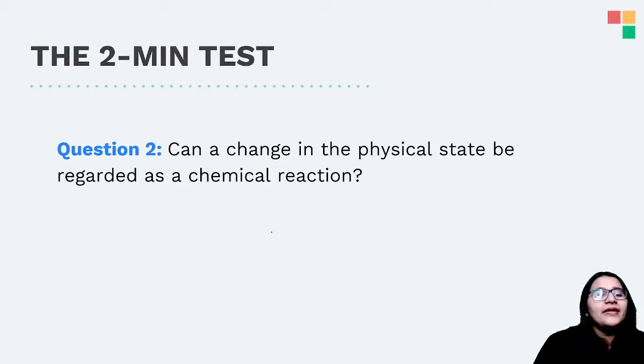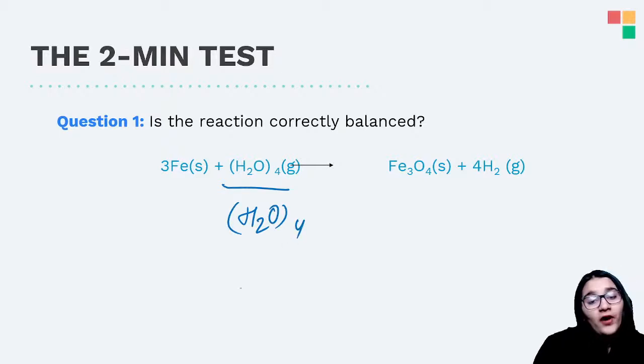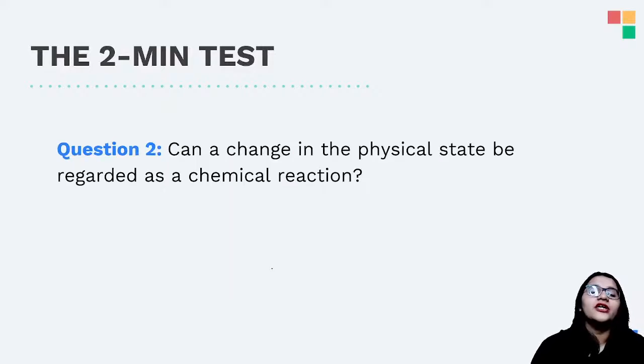Why? Because we cannot just change anyone's molecular formula, right? Over here it is basically H2O4, which we have not studied. Water is H2O, and if you want 4 moles of water, it is 4H2O, not H2O4. This is where you are interfering with the molecular formula, and that is not correct.